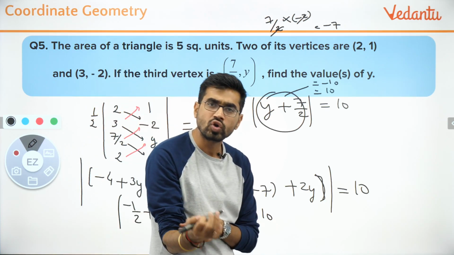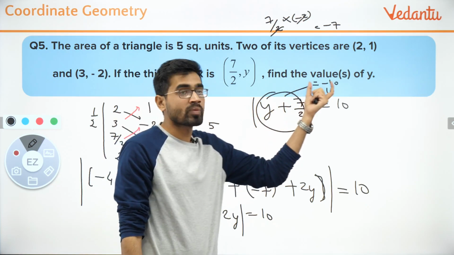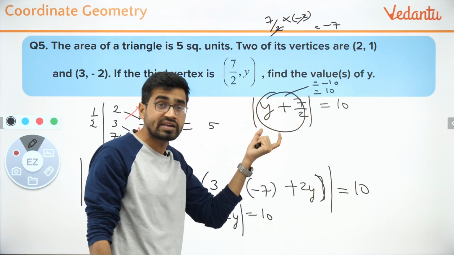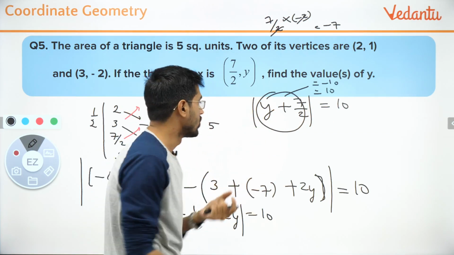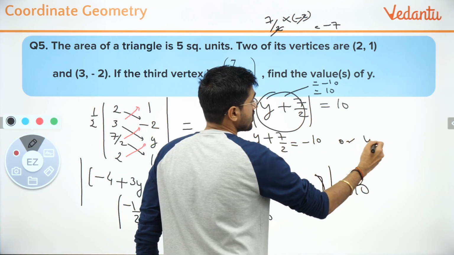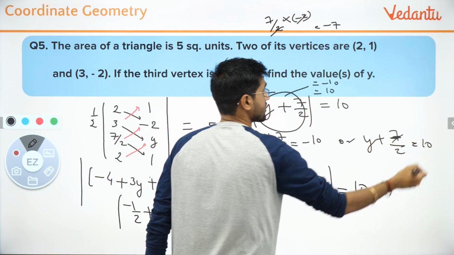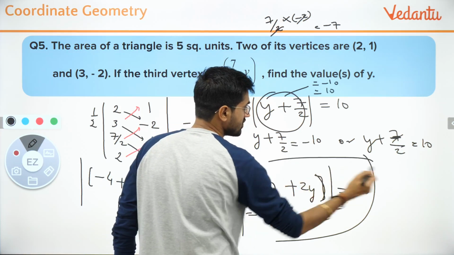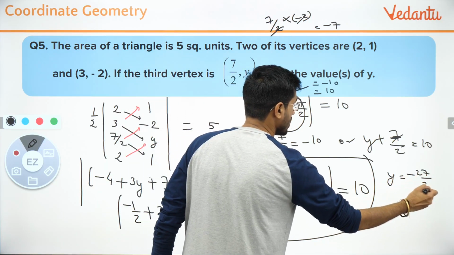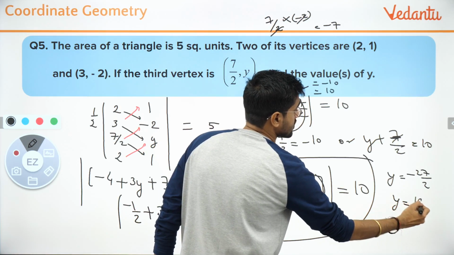Correct? So what I have to do is this. I actually have to take this thing equal to -10 as well as equal to 10, because inside I do not know whether it will be a negative value or a positive value. So I will put (y plus 7) by 2 as -10 or (y plus 7) by 2 as +10. Now solving both of them will give me y equals -10 minus 7 by 2, which is -27 by 2 if I'm not wrong, and y equals 13 by 2.